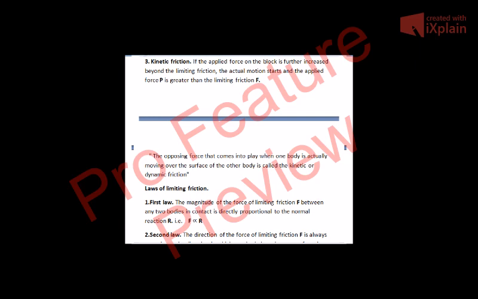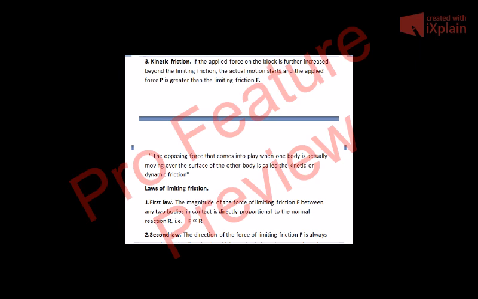So the greater the weight of the body, the greater will be the force of limiting friction, because F is directly proportional to mg. This is the first law.